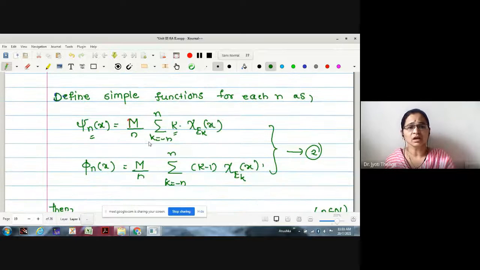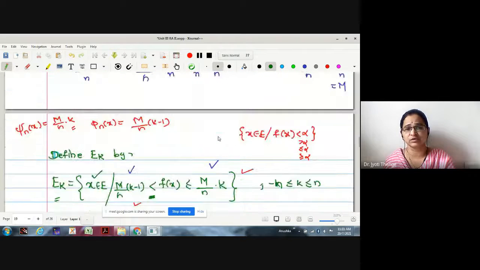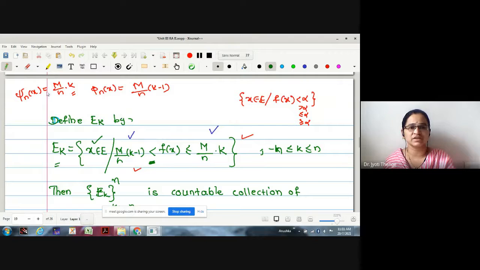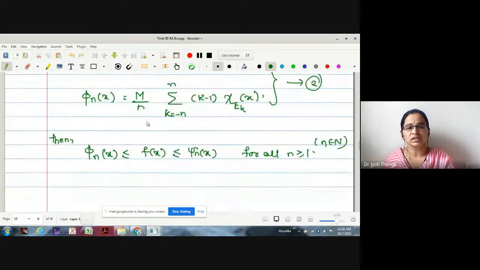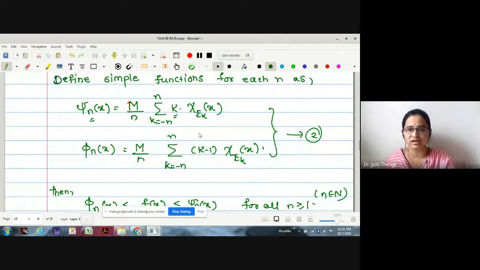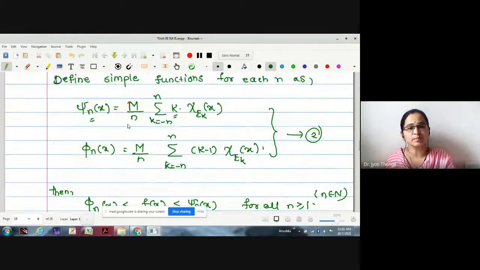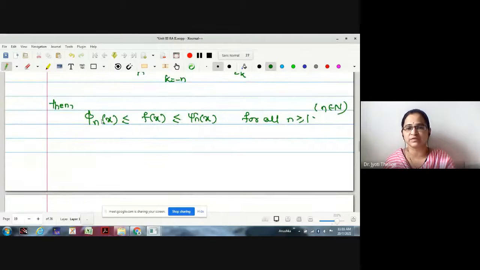Right? Now, knowing the function lies between these two values, we take this to be one simple function and this to be another simple function. Here I have written this. So let us define the functions psi n and phi n like this. Clearly we can observe that the functions are defined on measurable sets and take finite values. How many finite values? From minus n to plus n means 2n finite values. Therefore, these two will be my simple functions, such that f of x lies between these two values.